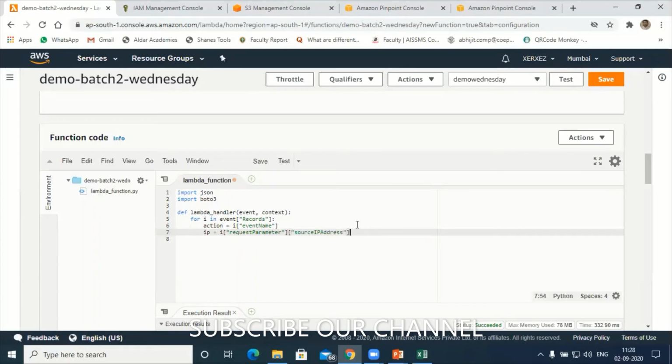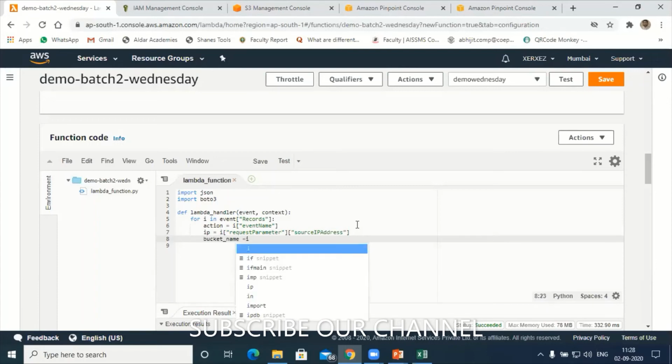Next is bucket name. I want to display the bucket name also. Let's have bucket name, index S3, next bucket, next to the name.